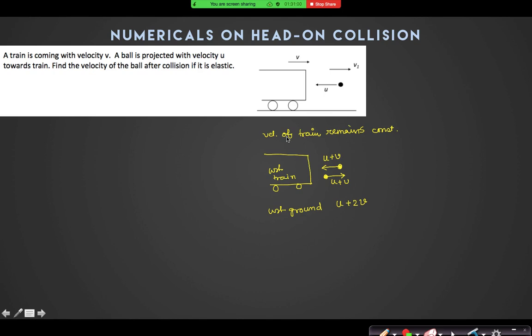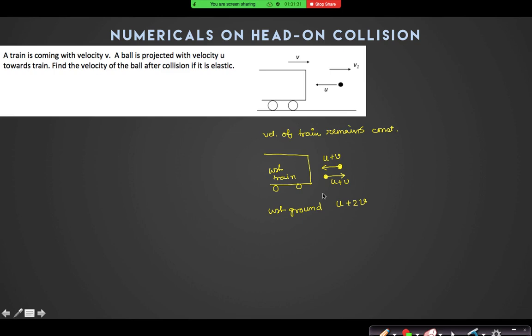If their masses were comparable, then I could have applied conservation of momentum. So due to which principle will it go back with U plus V only? With respect to the train, if it is coming with U plus V, then it should move with e into U plus V velocity. But e is 1 here. It is mentioned it is an elastic collision. Okay, sir. That is why I have taken this as U plus V only.